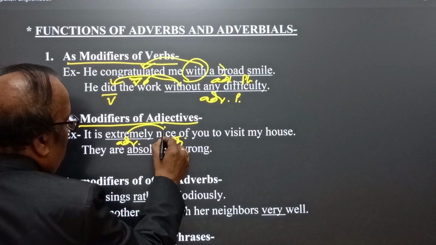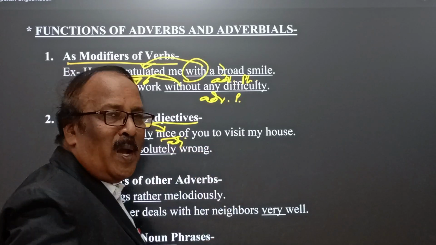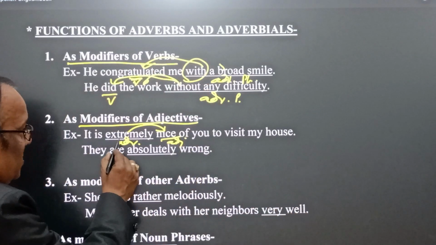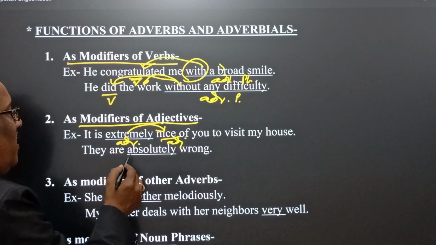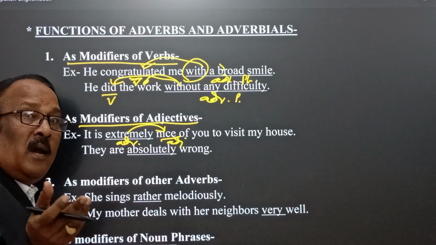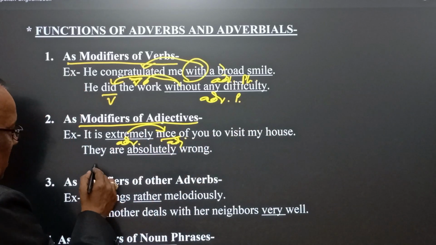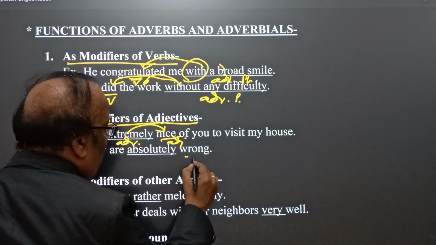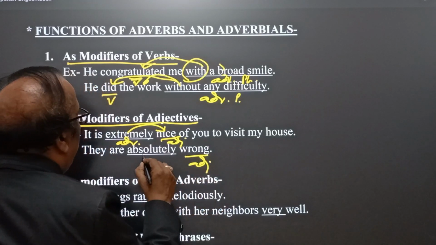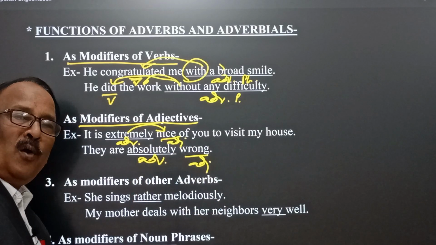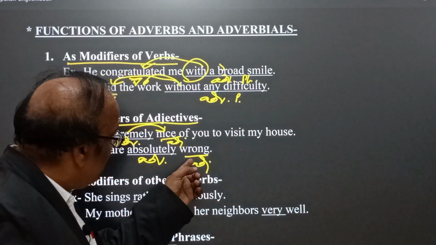Extremely nice of you to visit my house. It is extremely nice of you, so nice of you, very nice of you to visit my house. Here extremely is, no doubt, an intensifier, and that intensifier is an adverb which qualifies nice of you to visit my house. They are absolutely wrong. Wrong here is the adjective, and absolutely qualifies wrong.